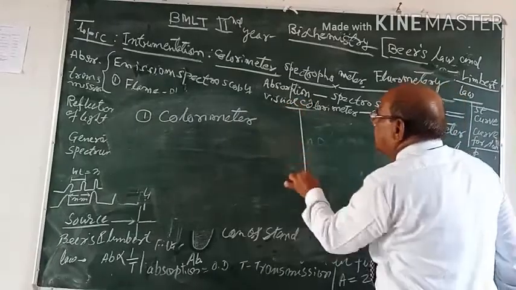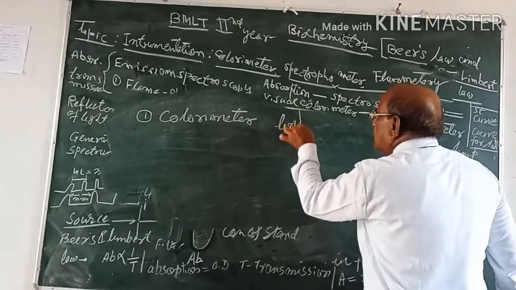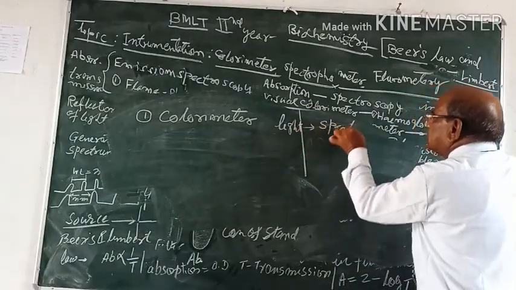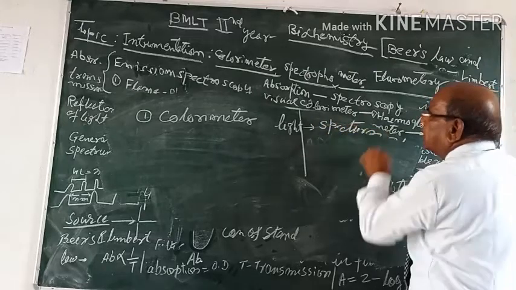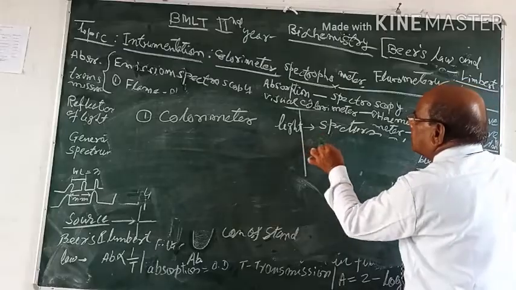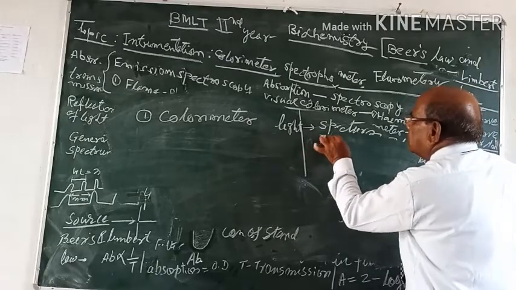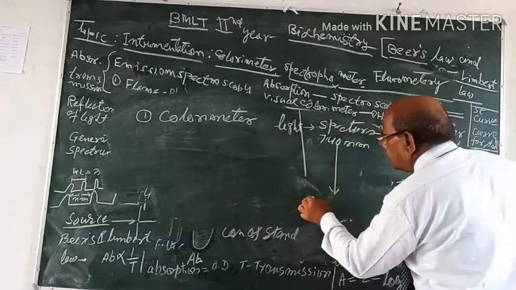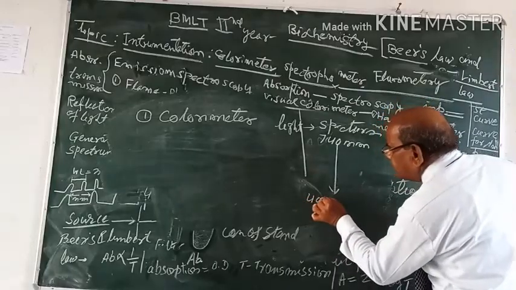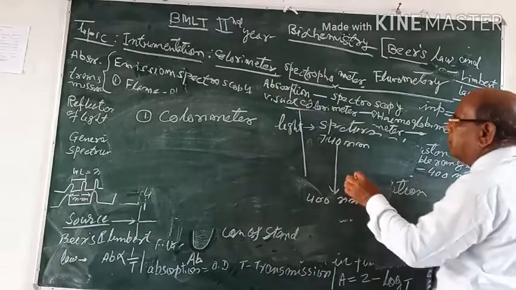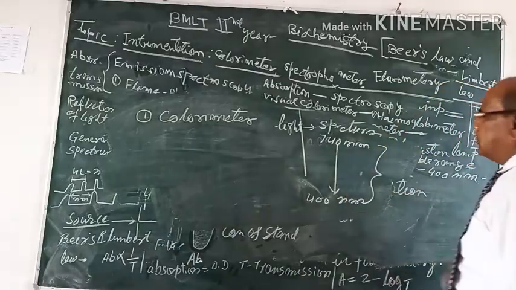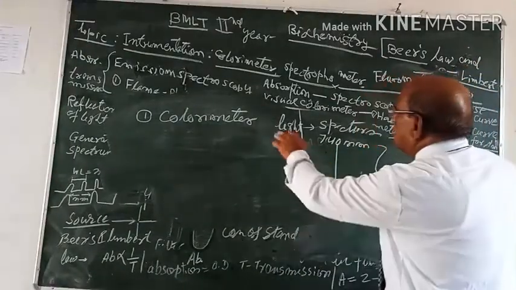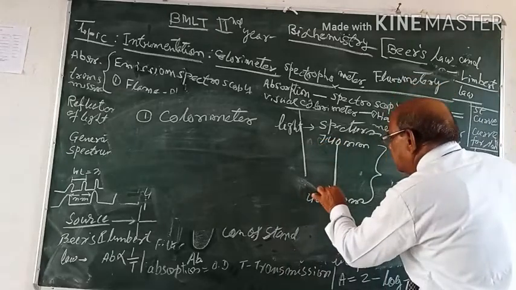In a calorimeter, we require first light, and light especially spectrum. Spectrum starts from 740 nanometer to 400 nanometer. This is the visible range, and in this range, we have to select the spectrum.